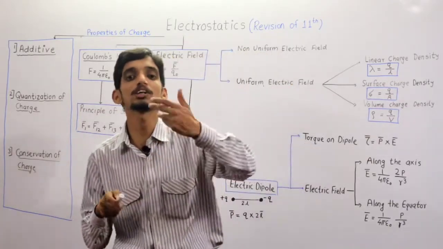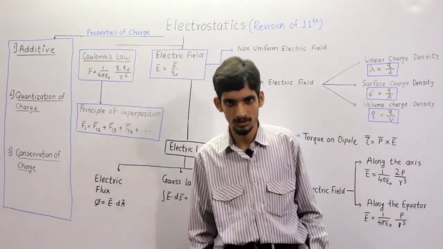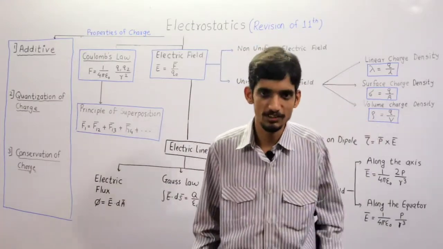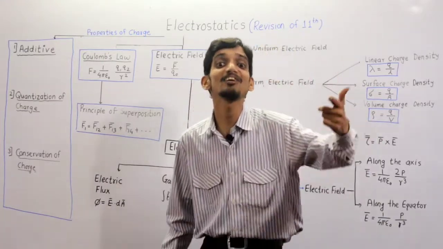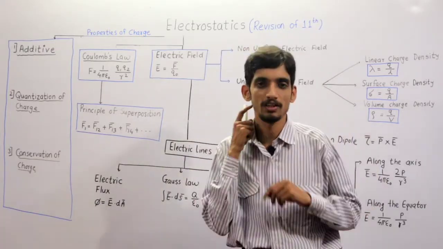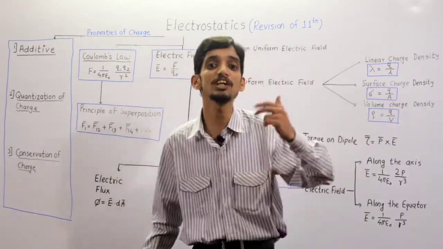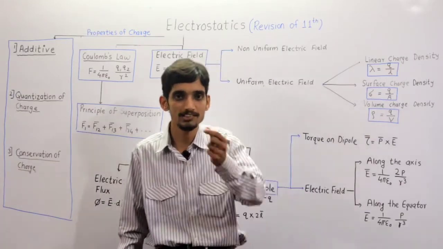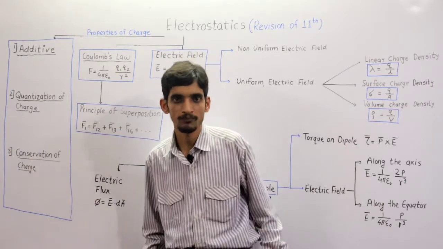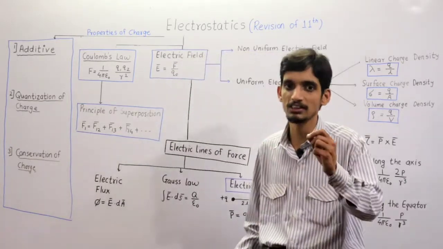So that's why the charge concept is important in electrostatics. Charge is a property of matter itself that shows electrical effects. And mass is the property of matter which shows gravitational effect. Clear? Okay.